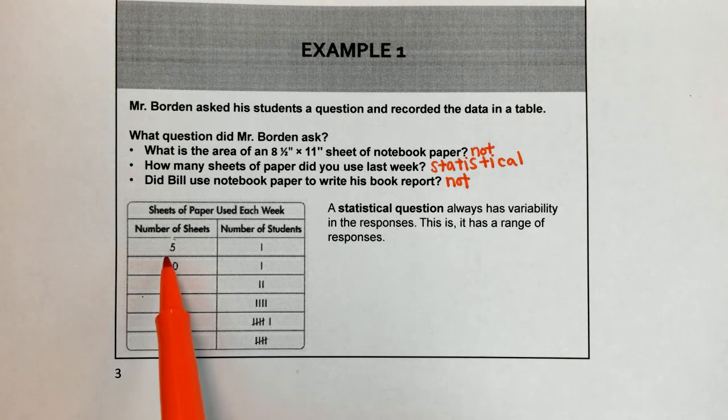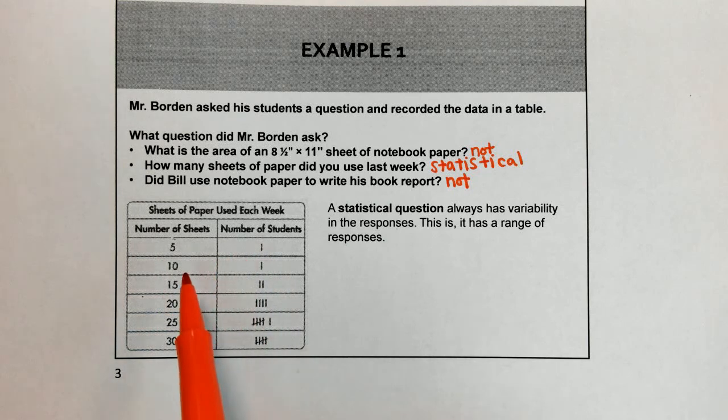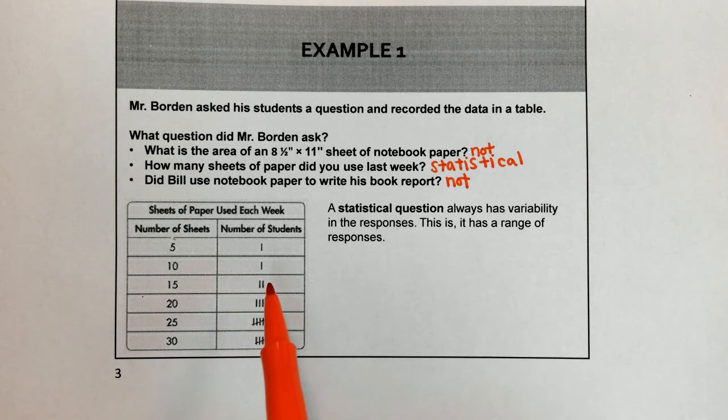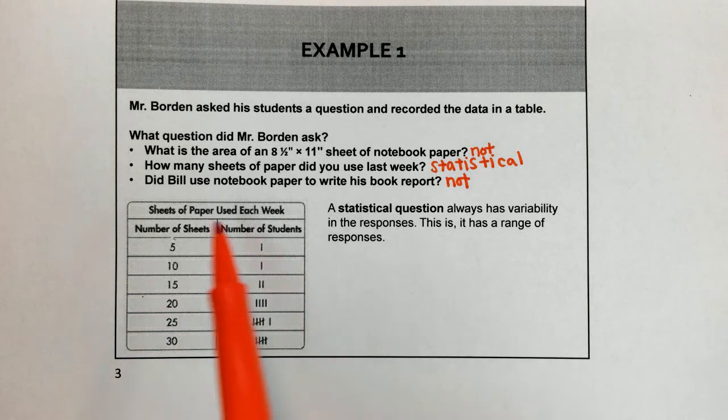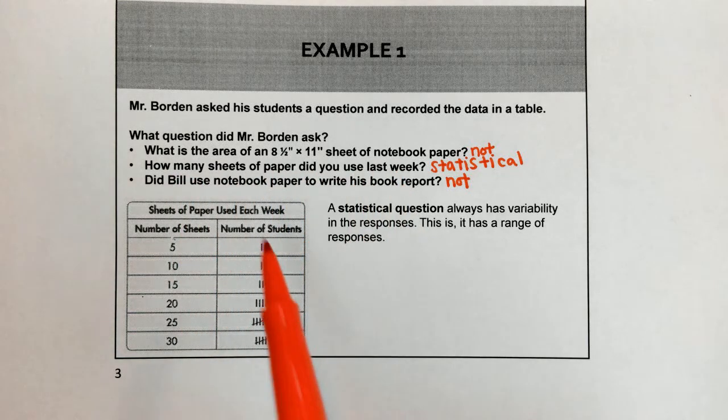So here, 5 sheets of paper used, only 1 student used 5 sheets. 10 sheets, 1 student. 15, 2 students. 20, 4 students. 25, 6 students. 30, 5 students. So for this table, how many sheets of paper did you use last week would be a good question. And that is statistical because, again, you're going to get a different range of responses from the group of people that you are asking.